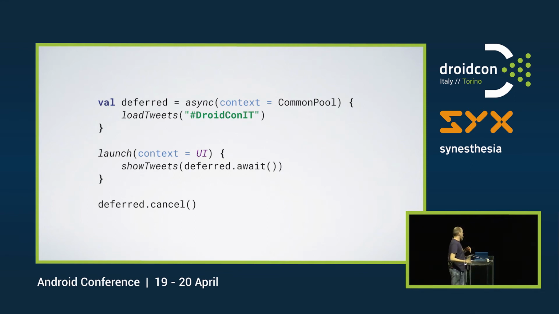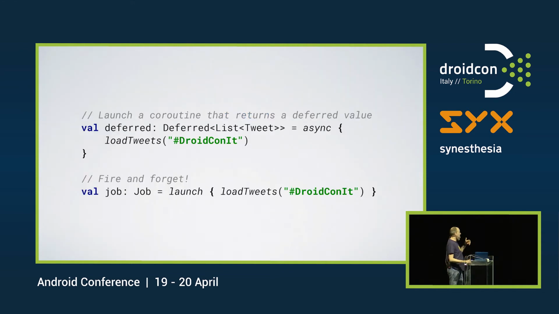So you have the async thing, which launches a coroutine that returns a deferred value. And then we have the launch, which is basically fire and forget. So both are very useful, but depending on what it is you want to do, you should use them differently.